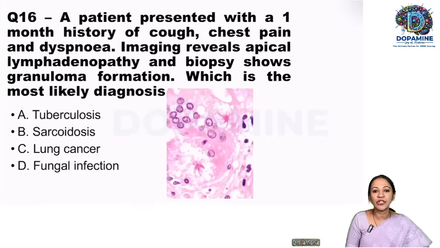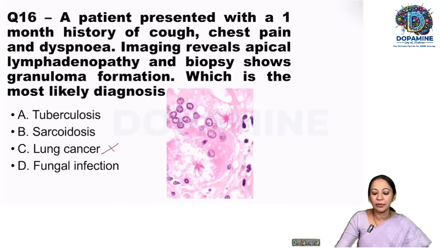We have a patient presenting with a 1 month history of cough, chest pain, dyspnea, and difficulty in swallowing. Imaging reveals an apical lymphadenopathy. Biopsy shows granuloma formation. What is the diagnosis? Among the choices, we have 3 which have granuloma formation: TB, sarcoidosis, fungal infection. Lung cancer has nothing to do with granuloma, so we'll rule it out.